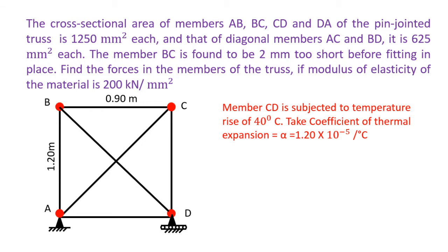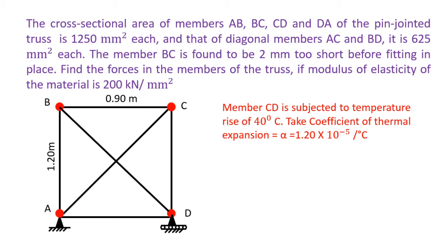This is our numerical. The cross-sectional area of the members AB, BC, CD, DA of a pin-jointed frame is 1250, and the diagonal members AC and BD are 625 mm square. Also, a member BC is found to be 2 mm too short before fitting in place.